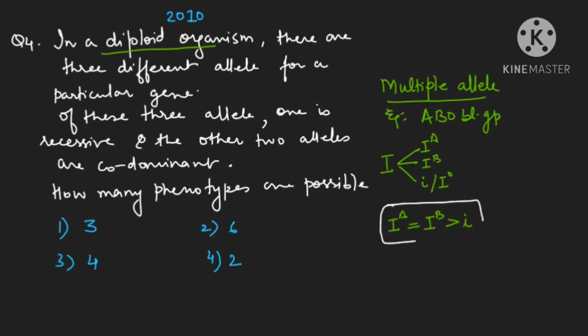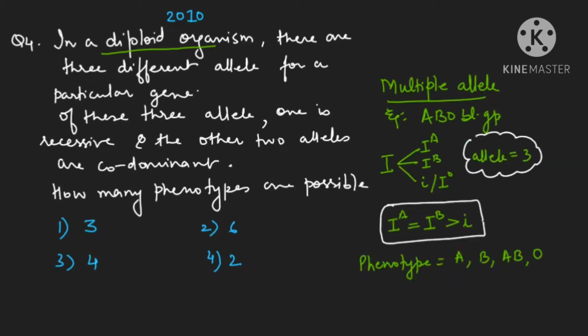Now, if you remember blood group, how many phenotypes are present for the blood group? We know very well there are only 4 phenotypes of blood group. We write either blood group A, or blood group B, or blood group AB, or blood group O. The phenotypes are total 4 in number. Alleles are 3 in number. Please emphasize carefully, please learn it. There are 3 alleles for one gene, and phenotypes total are 4. So we can make one formula from here.